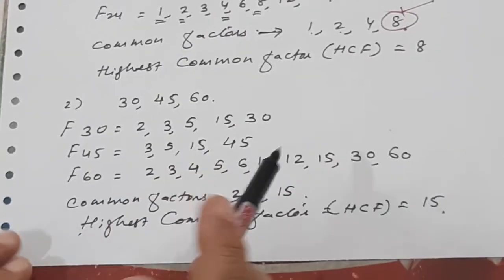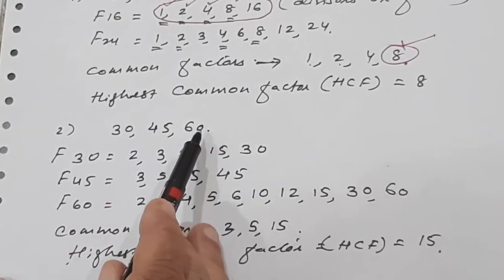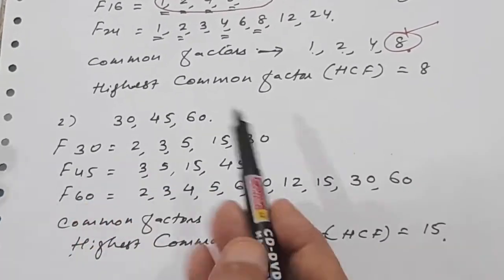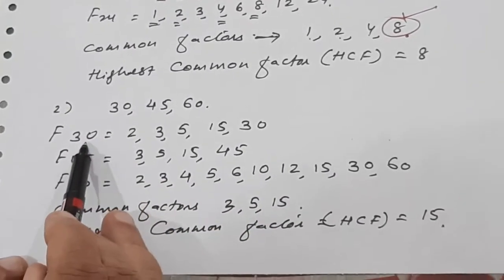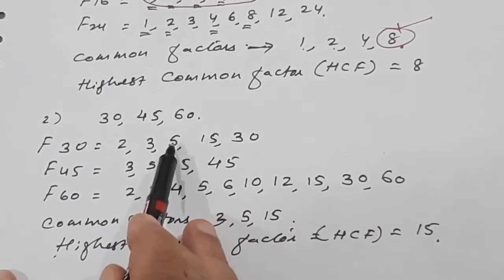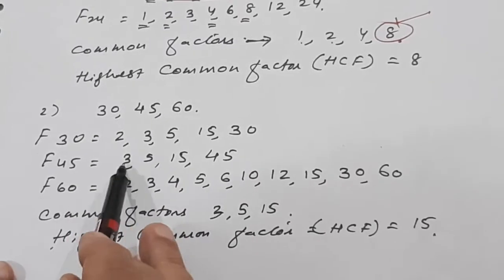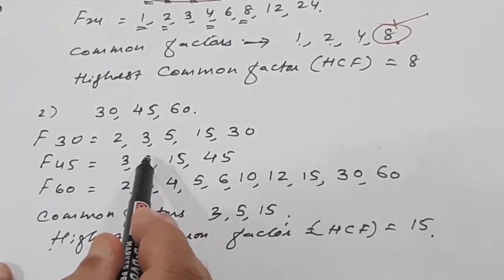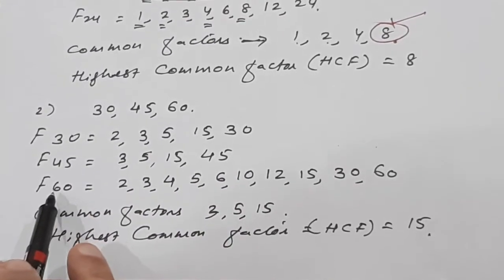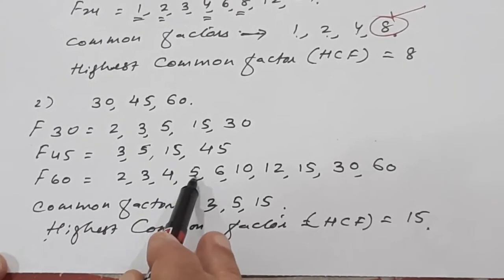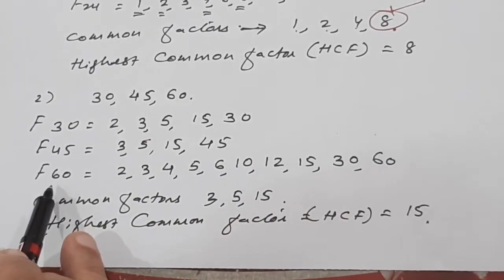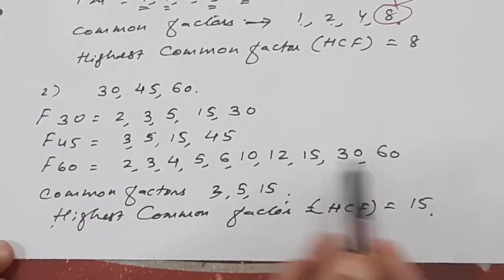Let us take one more example. I have taken 30, 45 and 60. Now factors of 30. I have not taken 1 here. 1 is always a factor, so no need to write. For 30, 2 divides 30, 3 divides 30, and so on, 5, 15, 30. For 45, 3 divides 45, 5 divides 45, and 15 divides 45, and also 45. And factors of 60: 2, 3, 4, 5, 6, 10, 12, 15, 30, 60. All these numbers divide 60. The remainder will be 0. You can check it yourself.